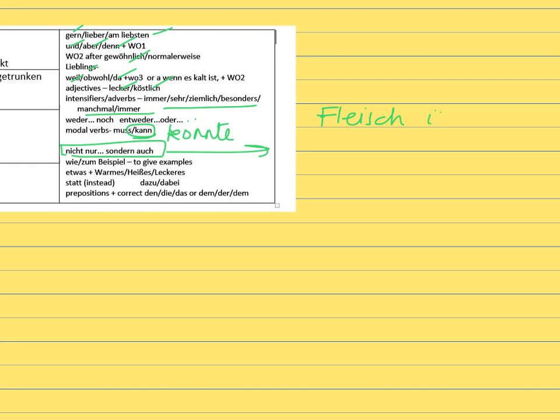You could say Fleisch ist nicht nur, and then you put your first adjective here, so it's not only healthy, gesund, but also tasty, sondern auch, that's in you, lecker. Works really well. Wie and zum Beispiel are really good for giving examples.